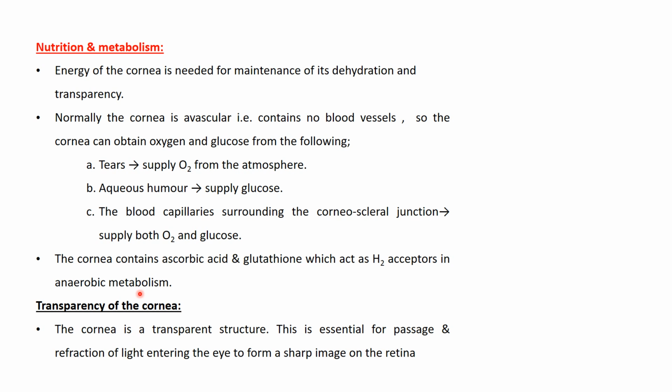The cornea is a transparent structure. This is essential for the passage and refraction of light entering the eye to form a sharp image on the retina. So, we are going to look at the causes of corneal transparency and the factors that maintain this transparency. Starting with the causes of corneal transparency.